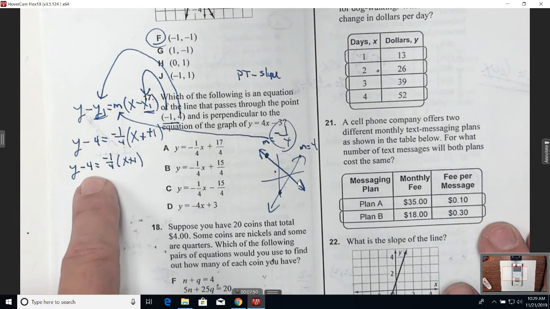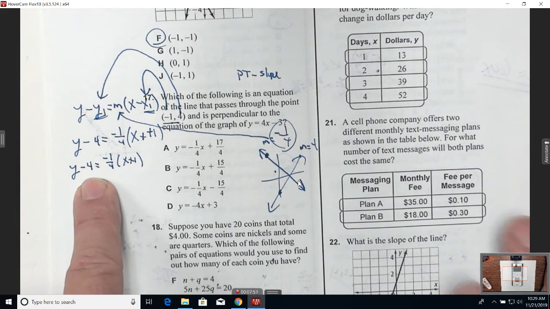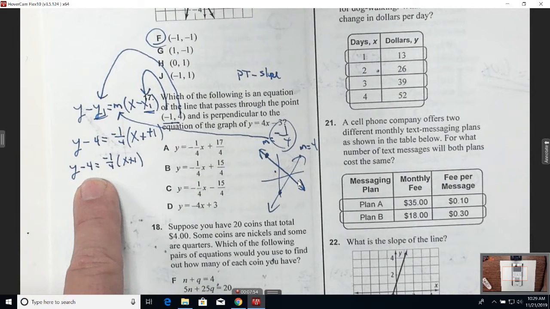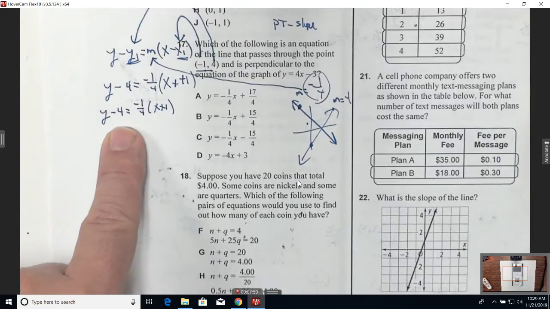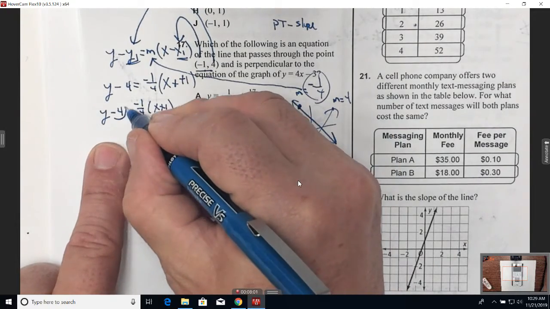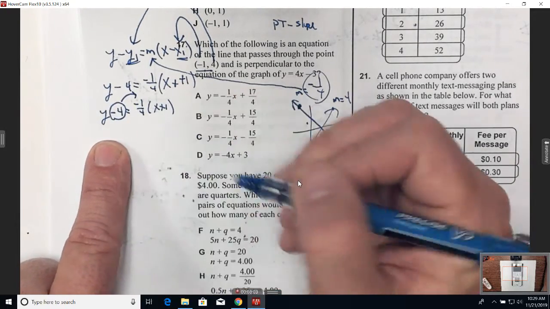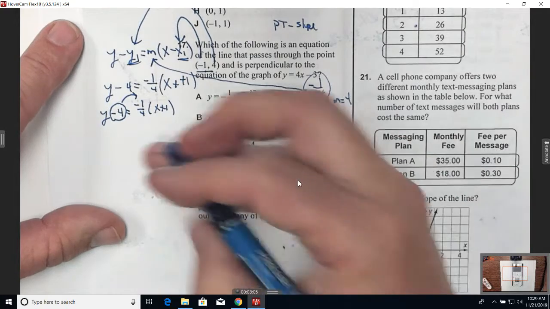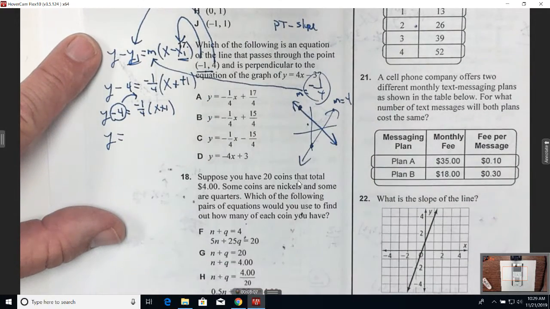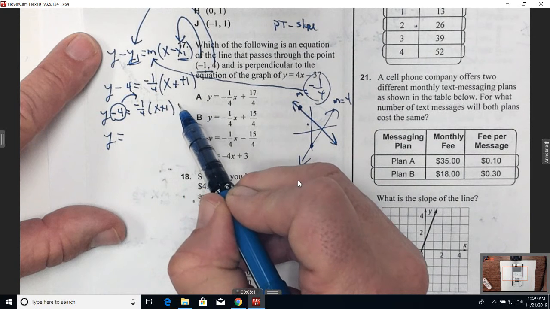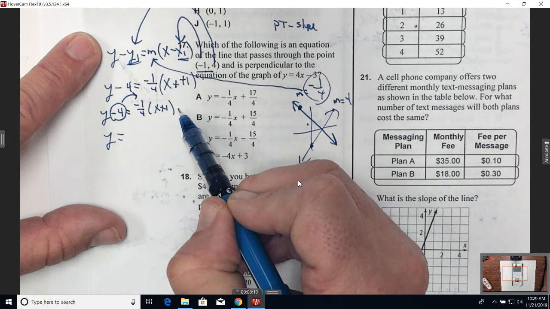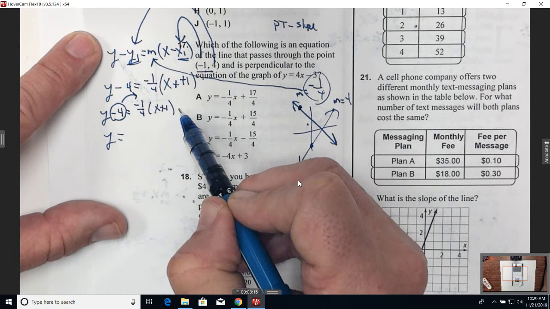So can you just get y by itself here? If you can get the y by itself and solve this equation, you've got it in slope-intercept form. So to do that, all I've got to do is get that 4 over here on this side. So jump it across the equal sign. So now I have y by itself on the left side, but when I jump that 4 across the equal sign and put it back here behind it, it changes its sign.